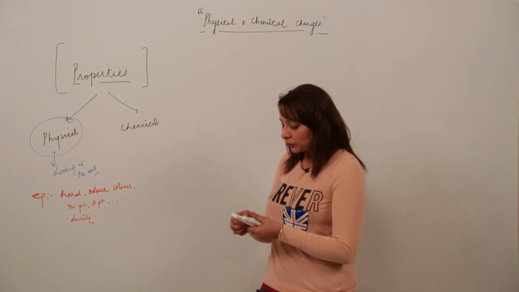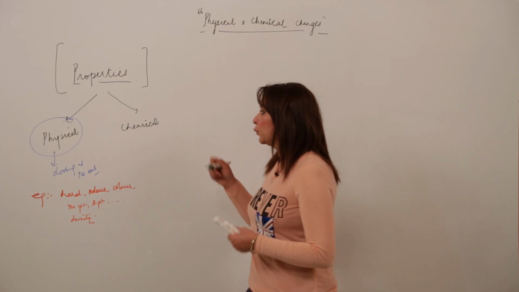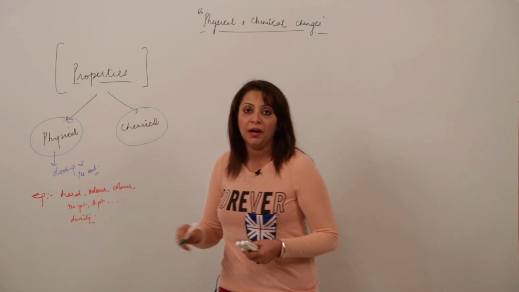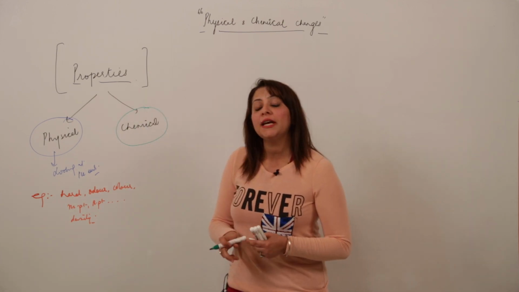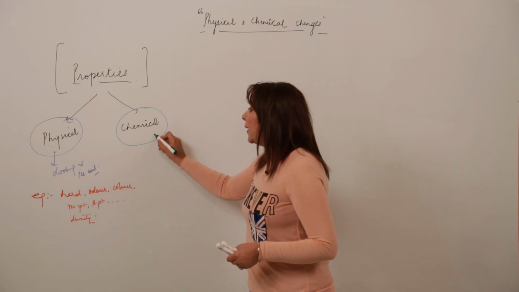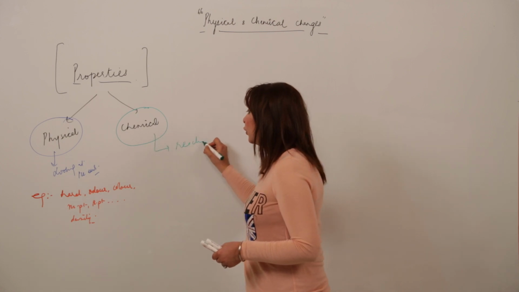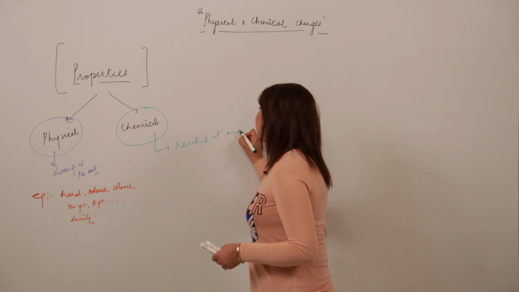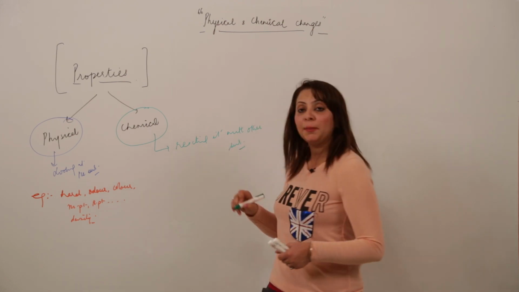And second, now we come to chemical properties. What actually are chemical properties? We get to know the chemical properties of a substance by reacting it with some other substance.